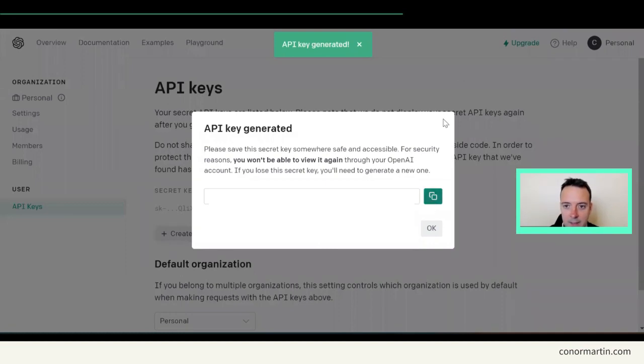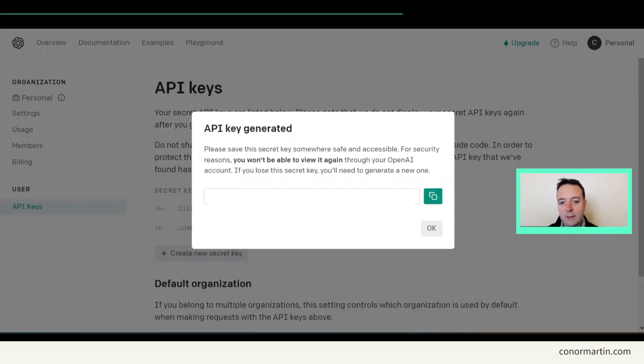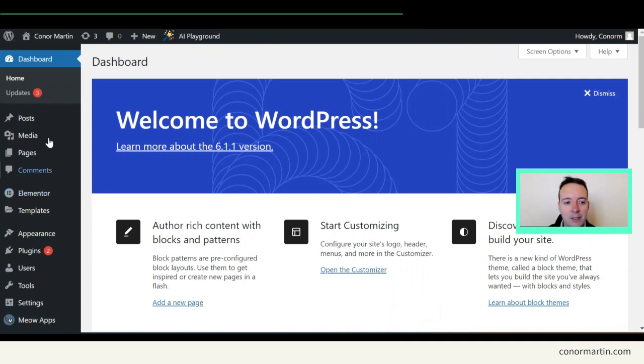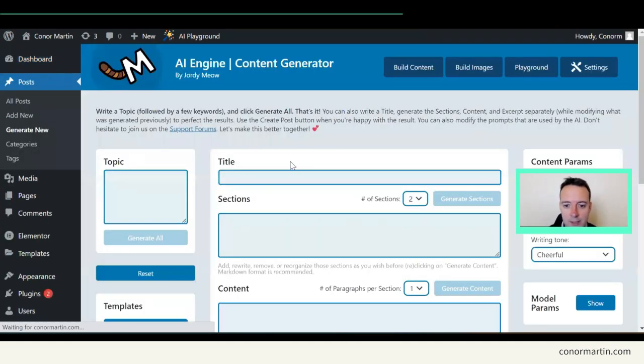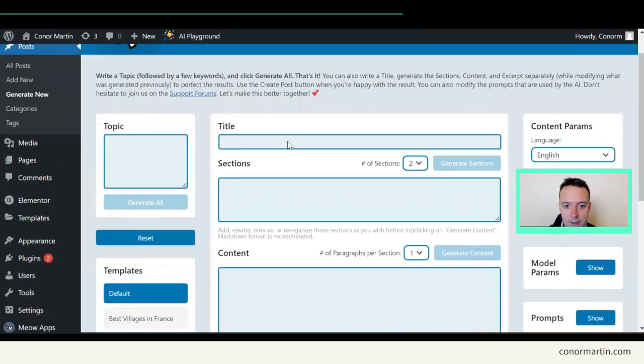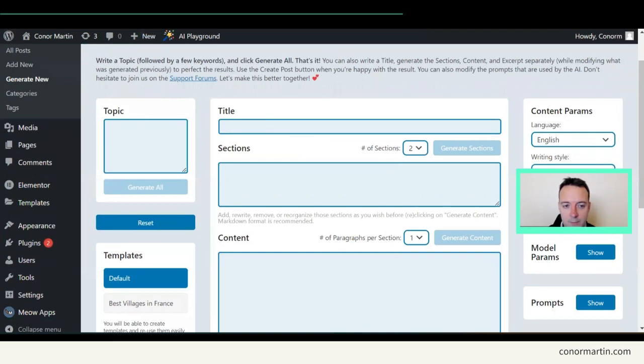Okay, and copy this into the section there where it's necessary. Okay, do not let people see this key, because people can use it and you will be charged a very small amount for each use, but you don't want people to see this, so I'll just delete this. Once you have your API added, you just click here to post and you'll have this new section called Generate New. Okay, and this will allow us to use this technology to create our blog posts.